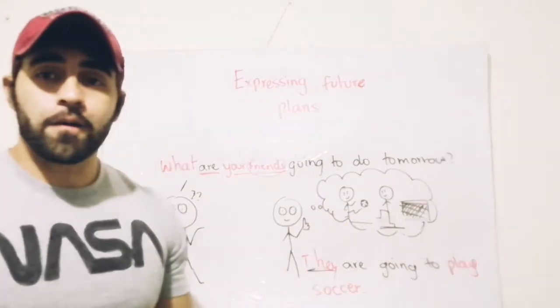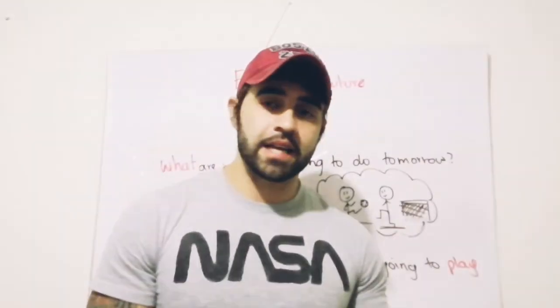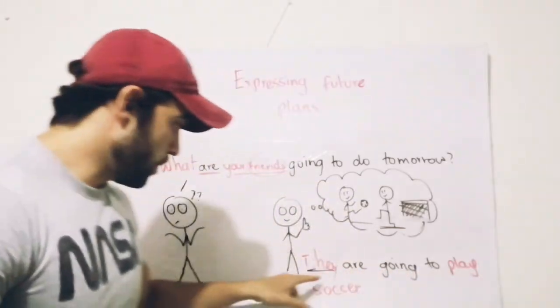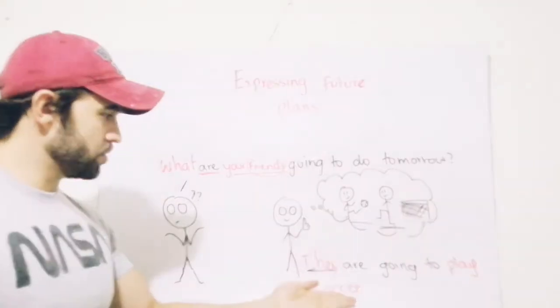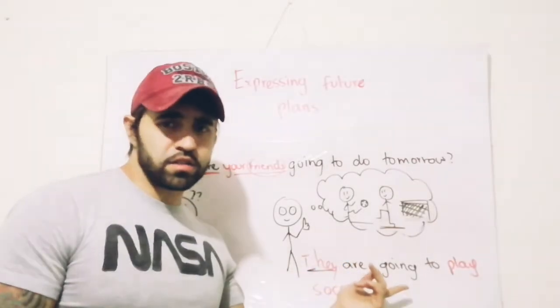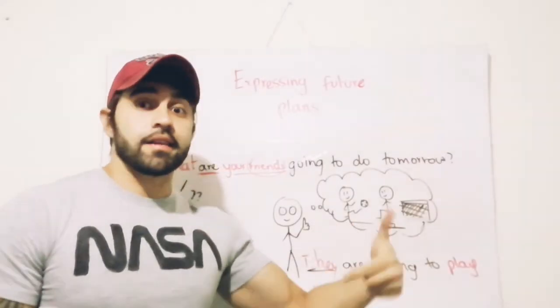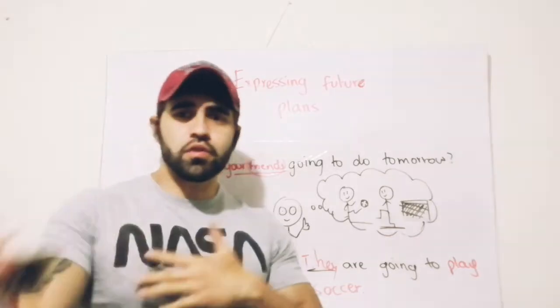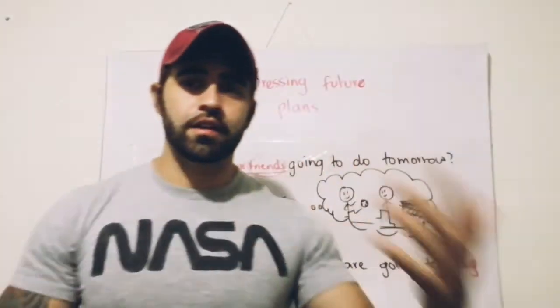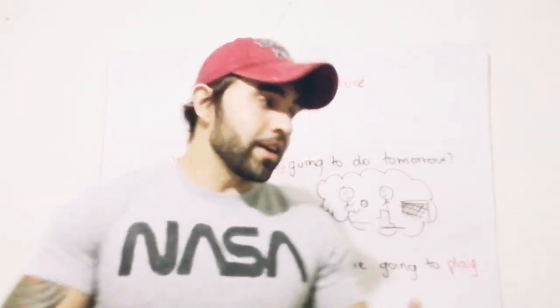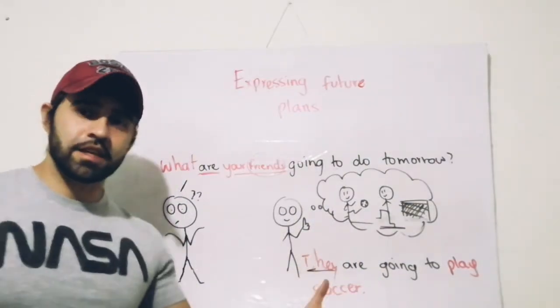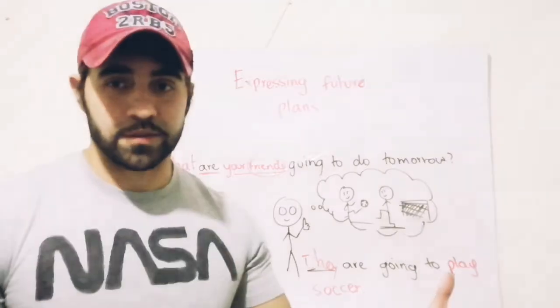Now, that's basically how you express plans in the future. If you want to make this negative, you can do it. What are your friends going to do tomorrow? They are not going to play soccer. They are going to play basketball. You can use different words, different examples, different verbs. As long as you understand the basics, it's going to be easy for you.